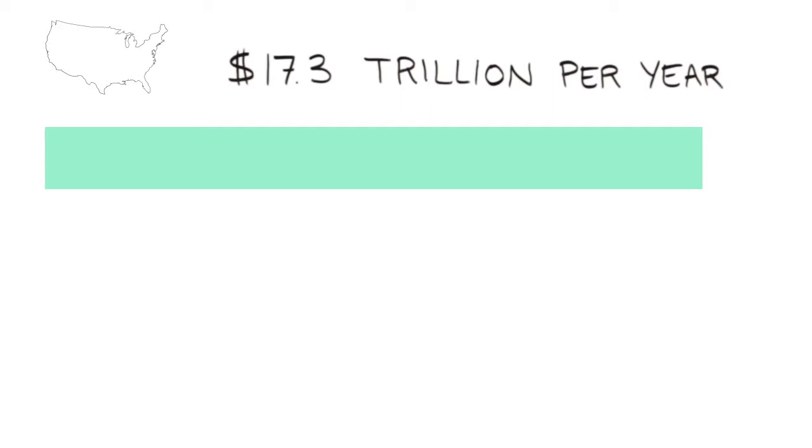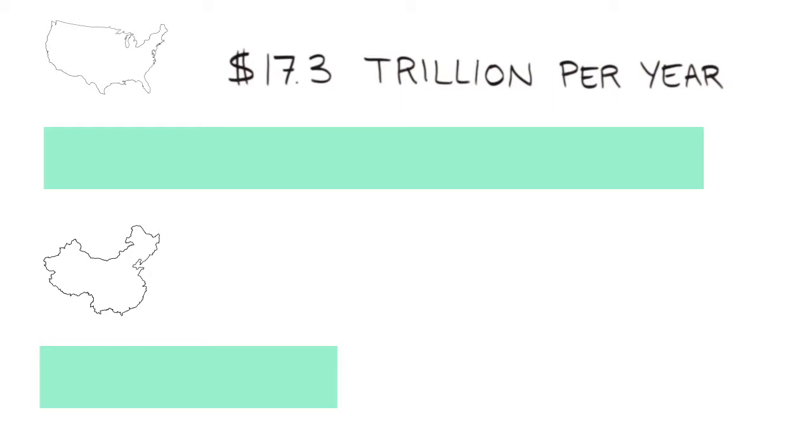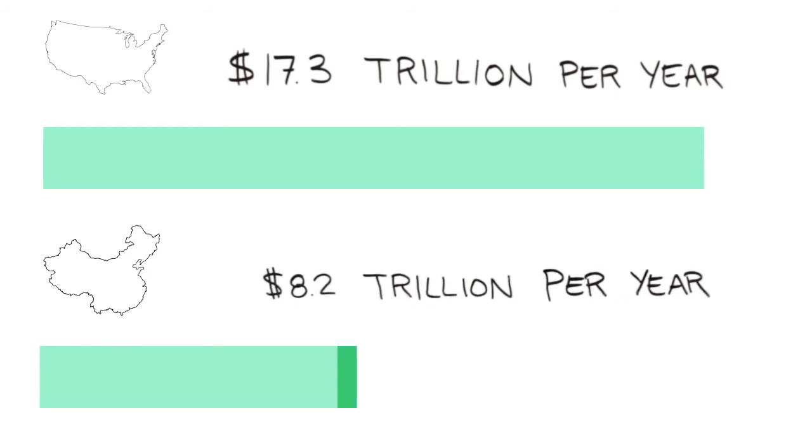That's more than double the output of the world's second largest economy, China. China's GDP is $8.2 trillion and grew 7.5% in the second quarter of 2014. At current levels, China is set to become the largest economy in the world in just a few years. In fact, it may already have become the largest. How? While GDP measures only the level of output, it does not factor in the cost of goods and services